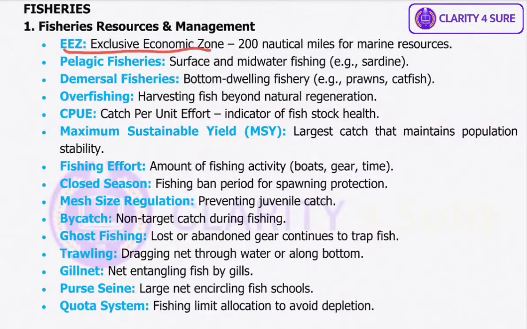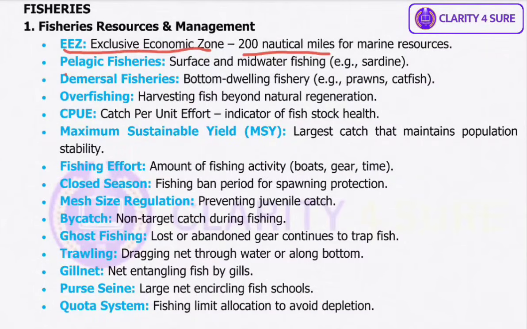Every coastal nation has the right to explore and use marine resources up to 200 nautical miles from its shore. This zone is called the exclusive economic zone or EEZ. For example, India's exclusive economic zone extends into the Arabian Sea and Bay of Bengal, where our marine fishing activities are mainly going to occur.